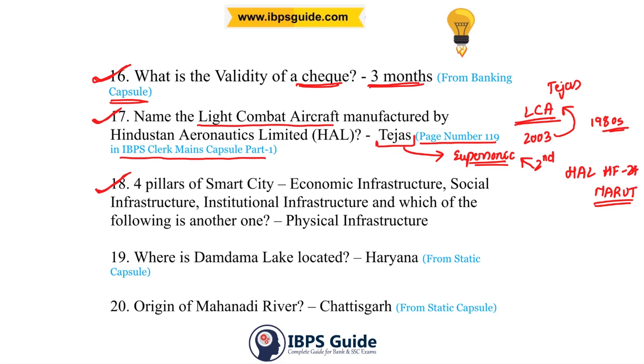18th question. 4 pillars of smart city: economic infrastructure, social infrastructure, institutional infrastructure, and which of the following is the other one? And the last one is physical infrastructure.